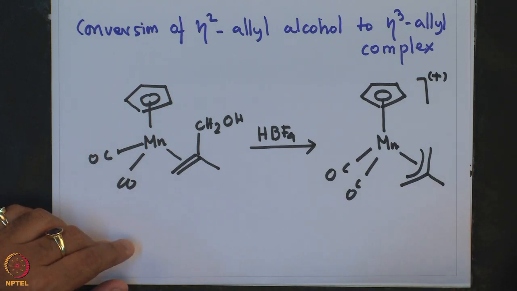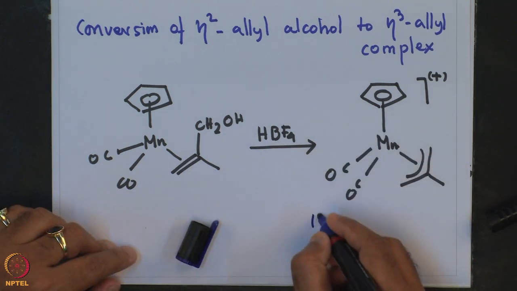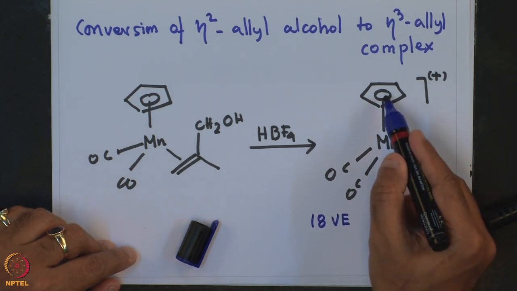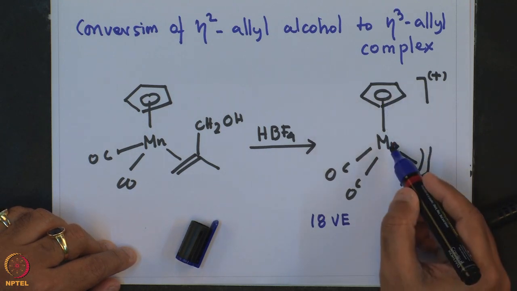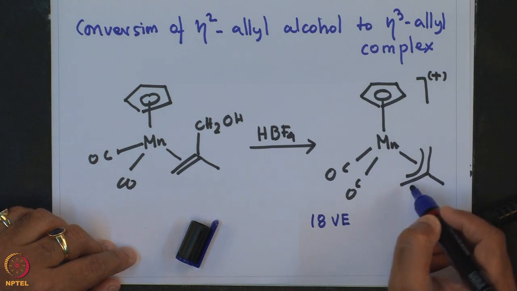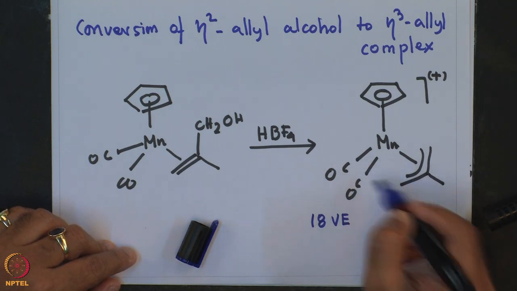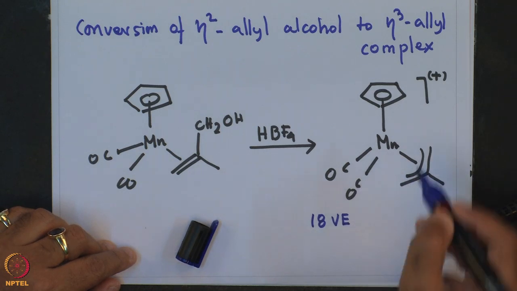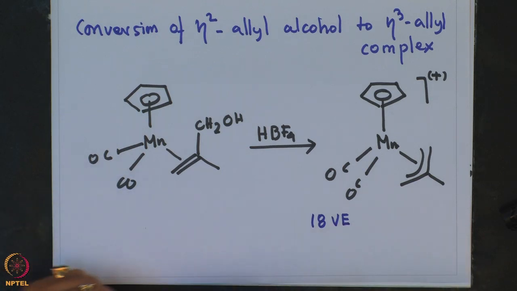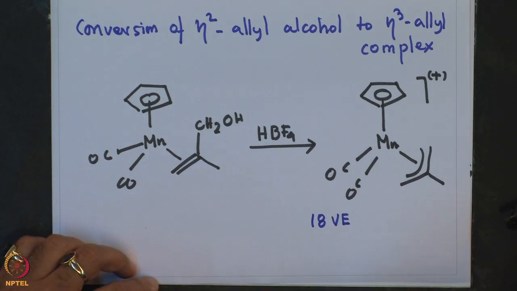So, this is again an 18 valence electron complex, and that arises from 5 of the Cp, 7 manganese, 12, plus 3 allyl, 15, plus 2 CO, 4 electrons, that means 19, and since this is a cationic complex, overall this is an 18 valence electron complex, which means that it is both coordinatively as well as electronically saturated.